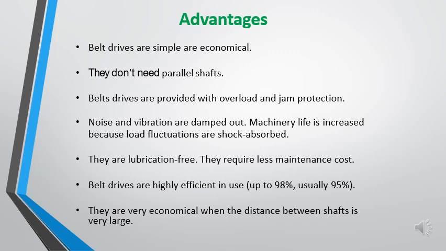Machinery life is increased because of load fluctuation and shock absorption. They are lubrication free. They require less maintenance cost. Belt drives are highly efficient, up to 90 to 98 percent, usually 95 percent. They are very economical when the distance between shafts is very large.